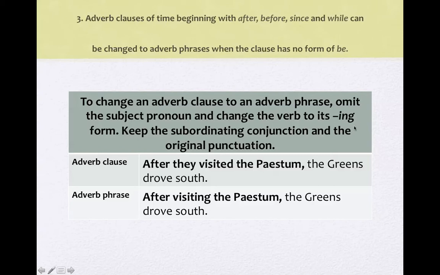That means its gerund form. Keep the subordinating conjunction and the original punctuation. So, after they visited the Paestum, the Greens drove south. I'm going to take out they, I'm going to take out visited, I'm going to keep the comma. After visiting the Paestum, using the gerund here, the Greens drove south.